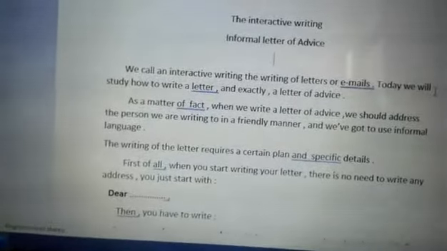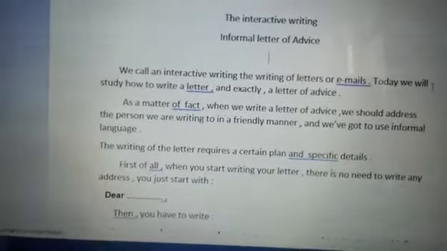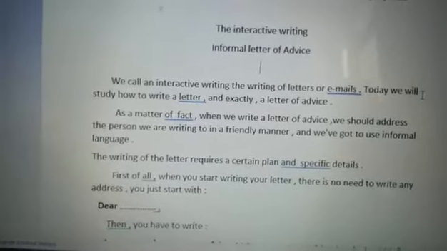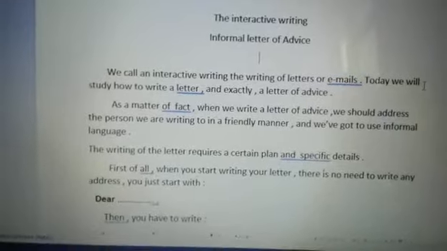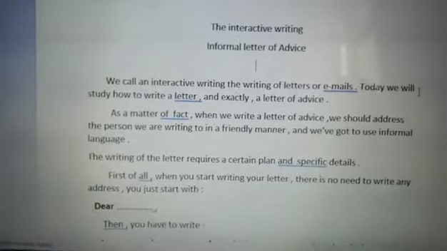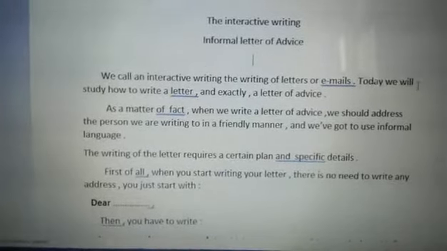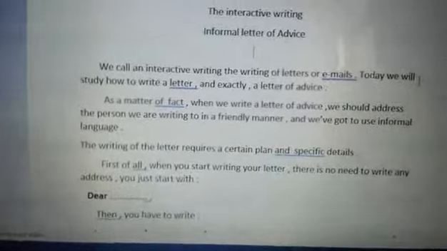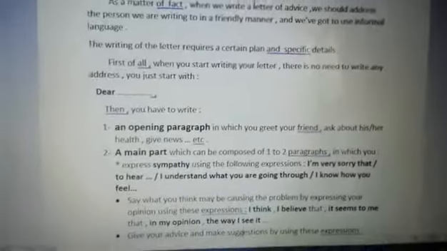So, when you write an informal letter of advice, you are likely to address your friend informally, okay? It's not formal language, it's rather informal language. The writing of the letter requires a certain plan and specific details. What is this plan and what are the specific details? Follow me, please.